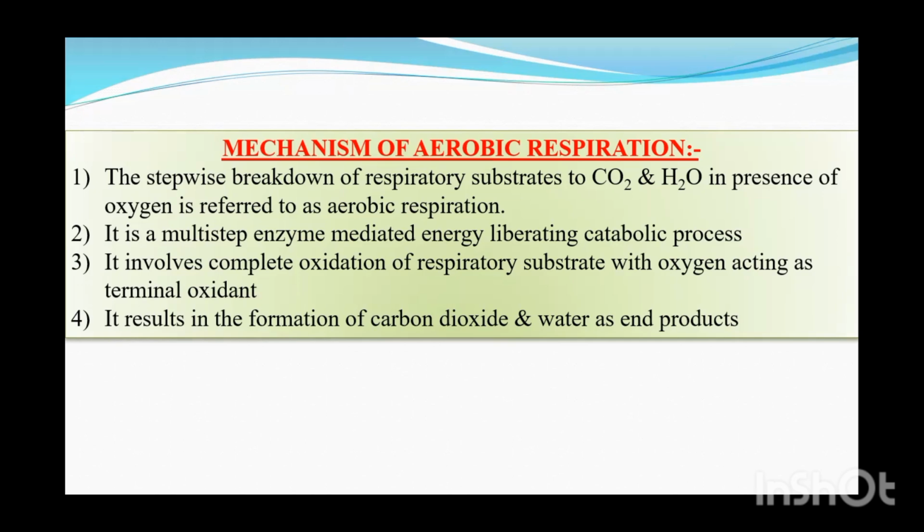Obviously, aerobic respiration is more efficient as it produces around 38 ATPs, and anaerobic respiration is comparatively less efficient as only two ATPs are available. So obviously, we have to discuss the mechanism of aerobic respiration in detail.